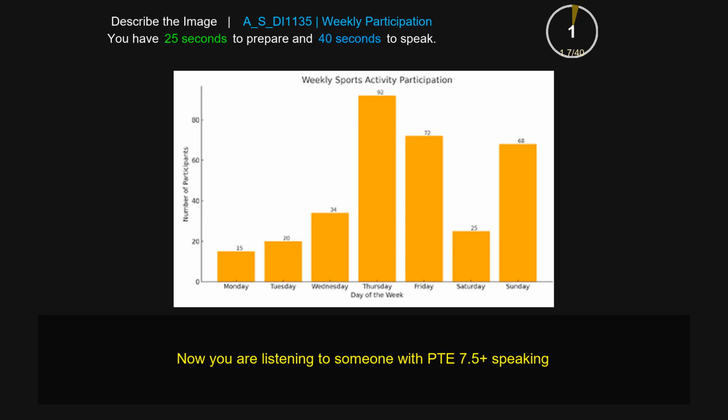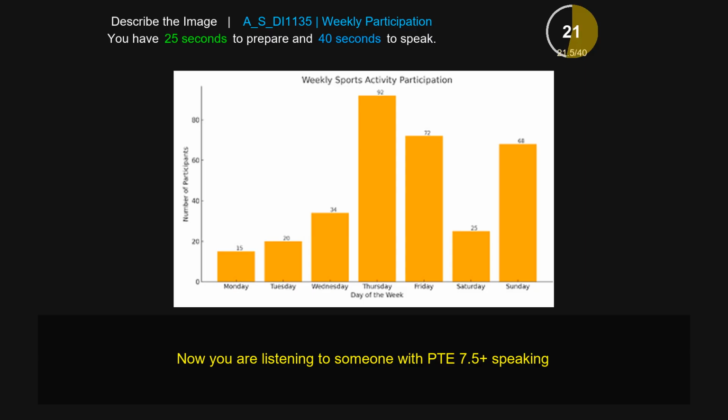The bar chart gives information about weekly sport activity participation. As you can see, Thursdays experience the highest amount of participation, which is 92. The second place comes to Friday, which is 72. On the other hand, Monday experienced the lowest amount of participation, which is only 15.